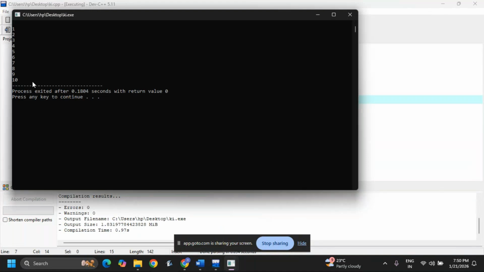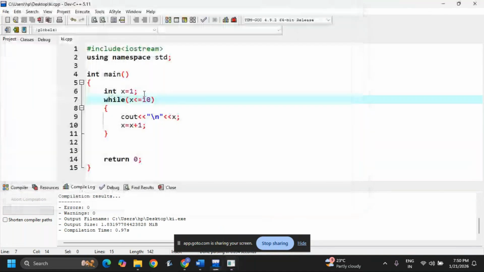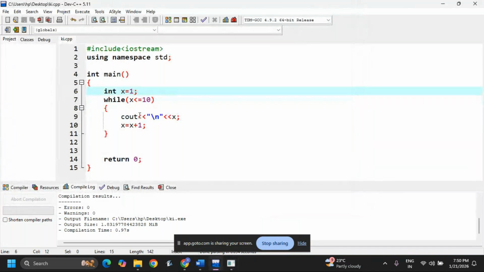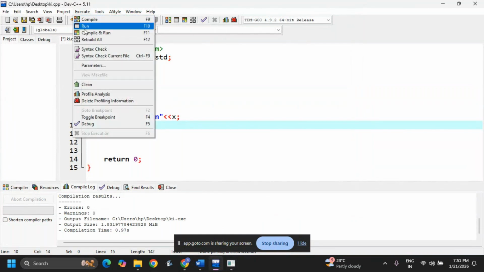Okay, say 1 to 10 it is printing. See, in the same program, if you are taking 2 in the place, odd numbers you will get. Okay, now run the code.